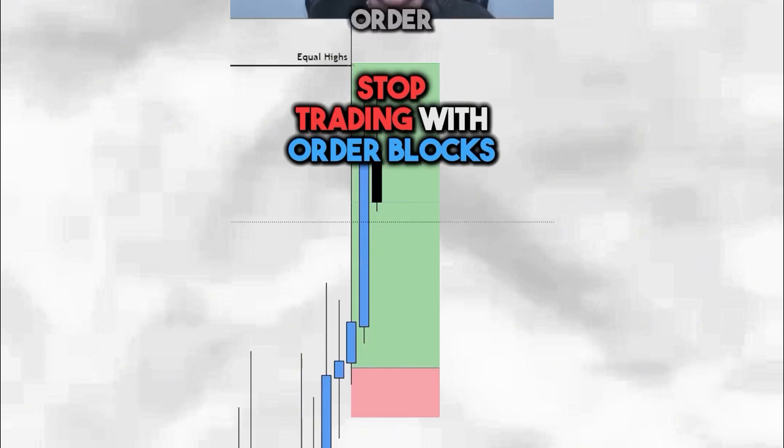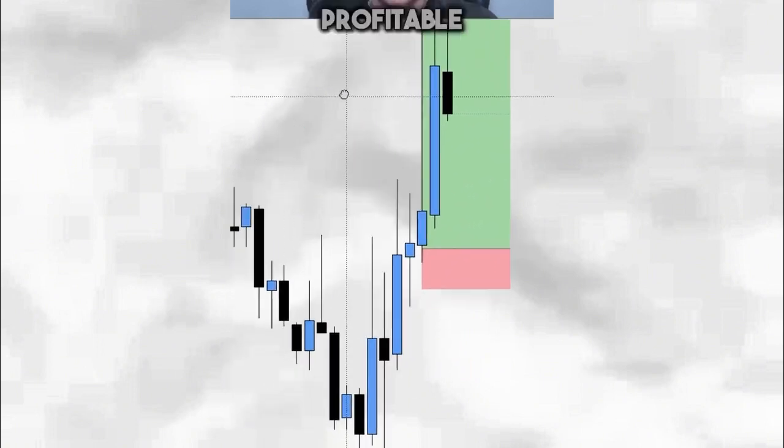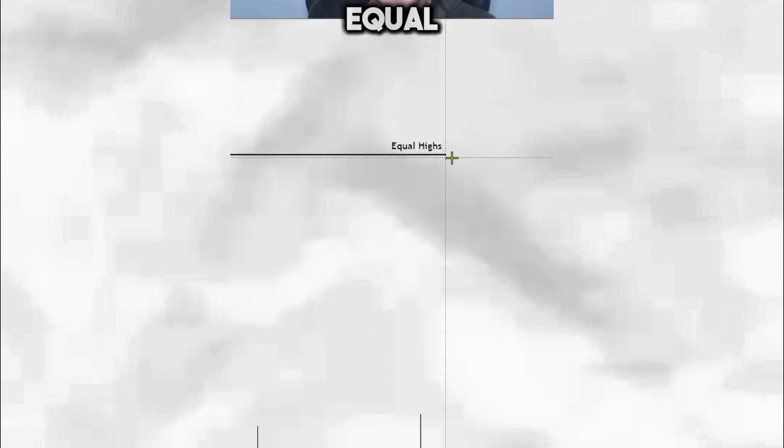Stop trading with order blocks and breaker blocks in the market. You only need to trade with fair value gaps and liquidity to become an extremely profitable trader in the market. The draw on liquidity is these equal highs above.